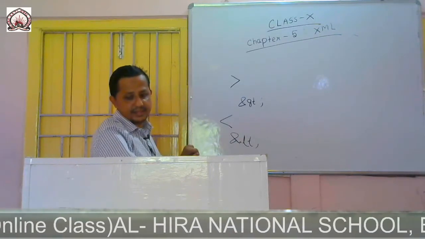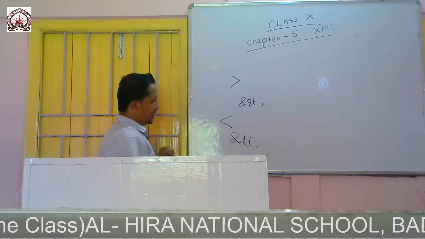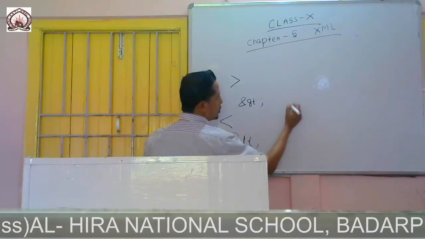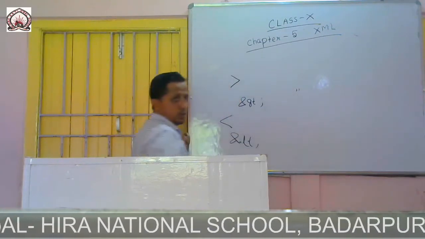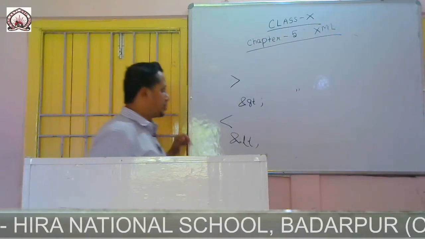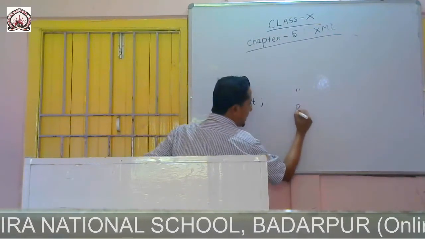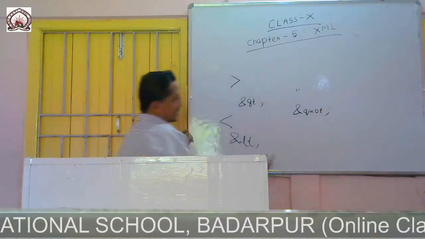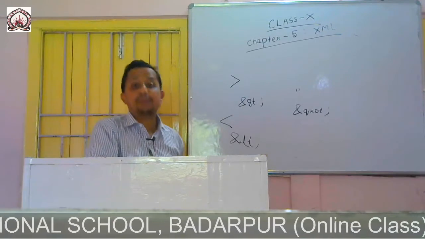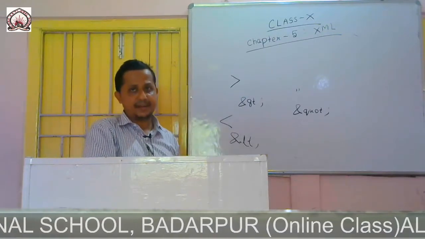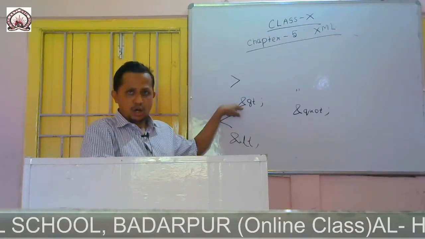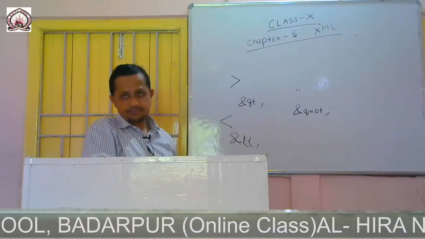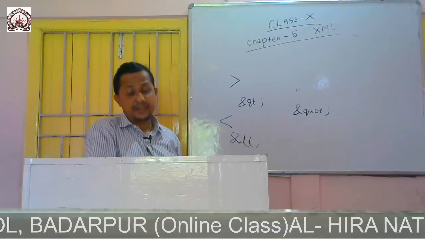Then we have, say, the quotation mark. This one we want to use in the data. So how will you use it? Ampersand QUOT. So these are all predefined. This is already predefined, it is there. When we give it like this, the XML parser will understand. So these are predefined.